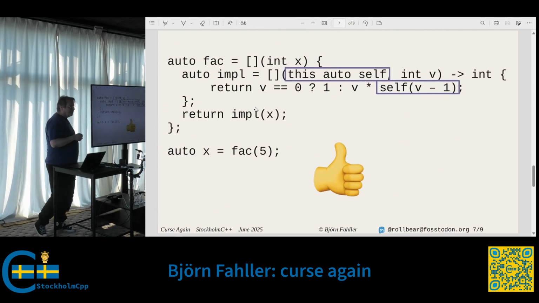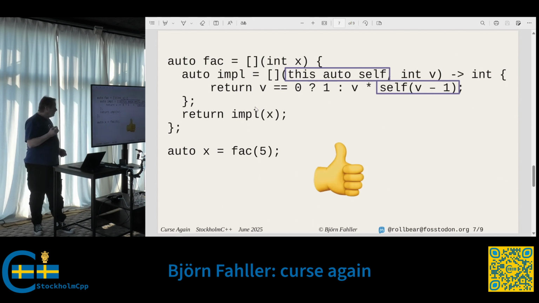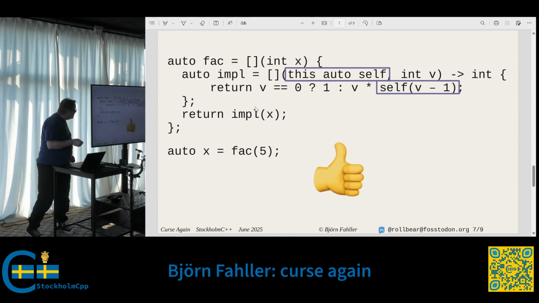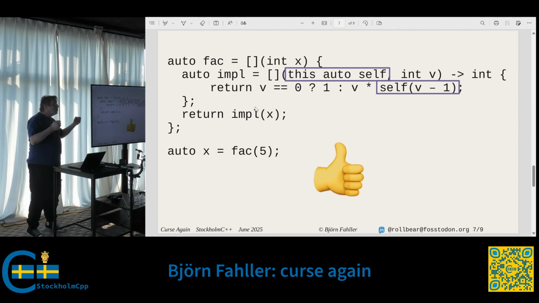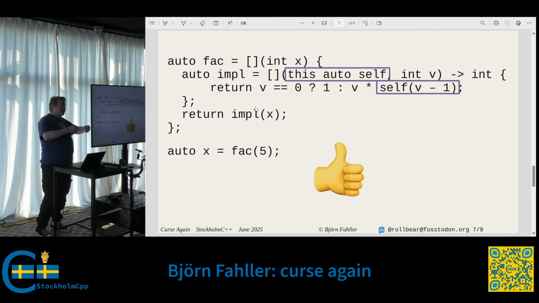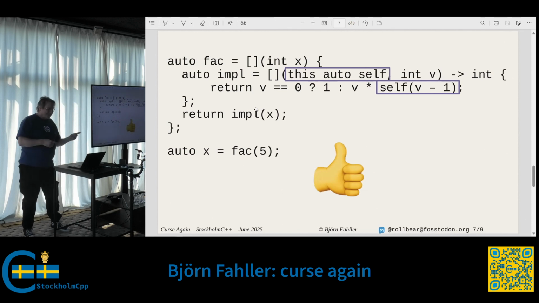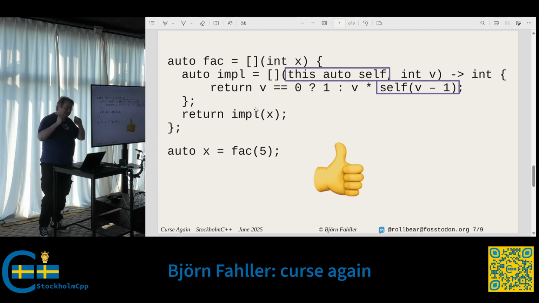So fast forward, C++23. This auto self, this is a feature that is called explicit object parameter or something like that. This auto self grabs the identifier of the lambda itself. So were it a normal class, this would be equivalent to the this pointer. But of course, in a lambda, this means something else. This means the pointer to the object in which the lambda was created, not the lambda itself. But this auto self is the lambda.